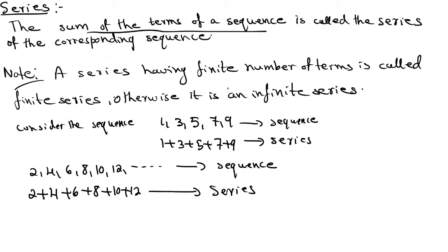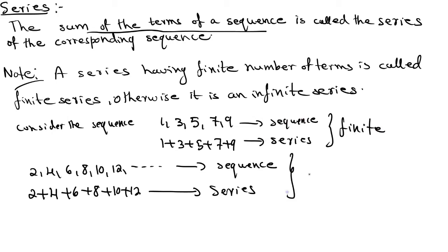Now see, one note: a series having a finite number of terms is called a finite series, otherwise it is an infinite series. The first series is an example of a finite series. Why? Our sequence is finite, so our series is also finite.